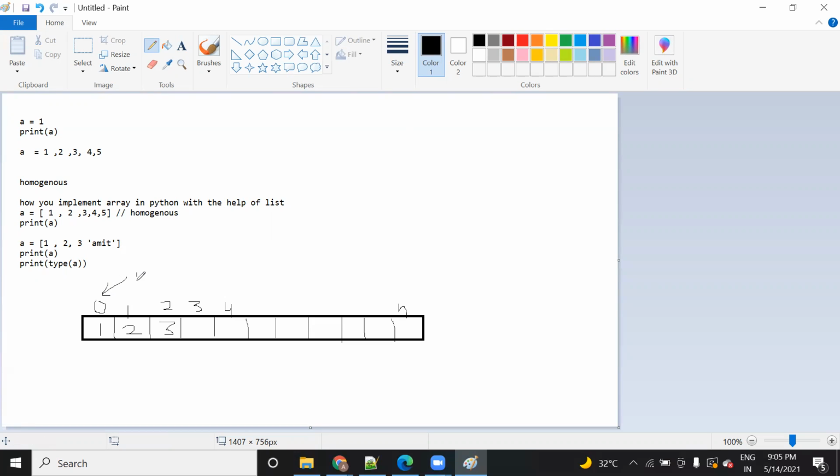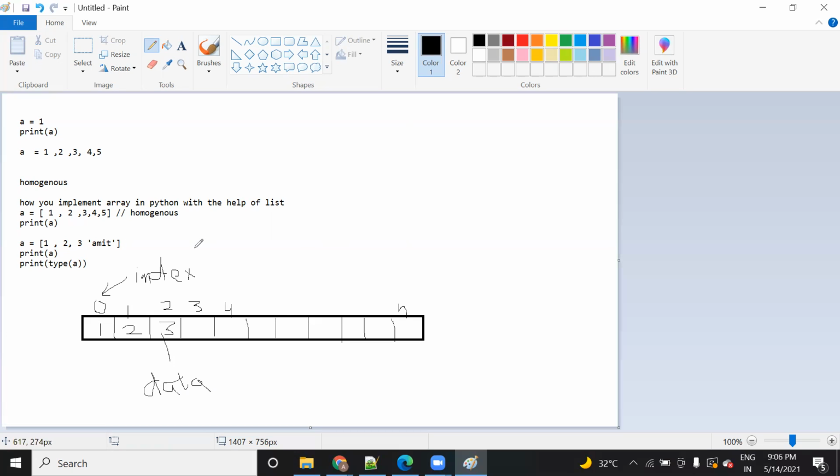An index is used to identify a particular cell, just like in a textbook, we have an index. That index is used to identify the particular value, or the value saved in a particular cell. So here 0 is identifying that 1 is saved in cell 0, and in cell 1, 2 is saved. This is your data, or you can say the values of a list A. So here all of this you can save in an array.